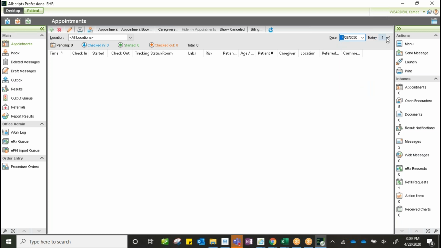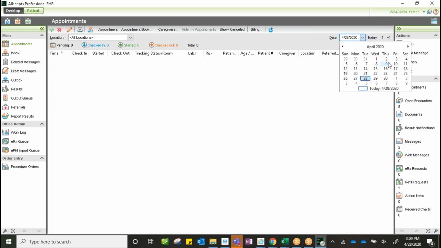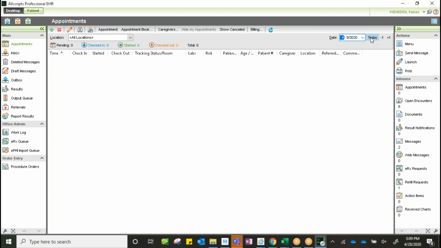We can also use these buttons to the right of the date. If I was on a different date and I click today, it will choose today. If I choose the -1 button, it will take me back a day. And if I choose the +1 button, it will take me 1 day ahead.